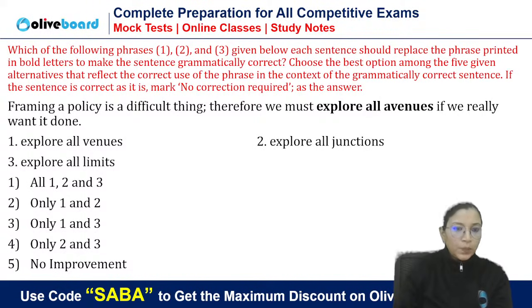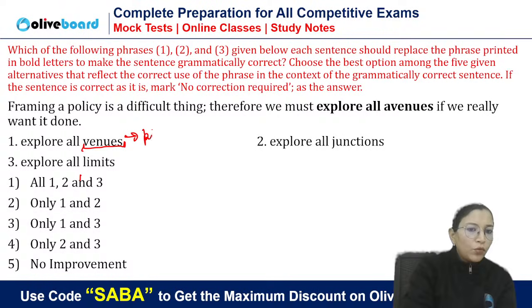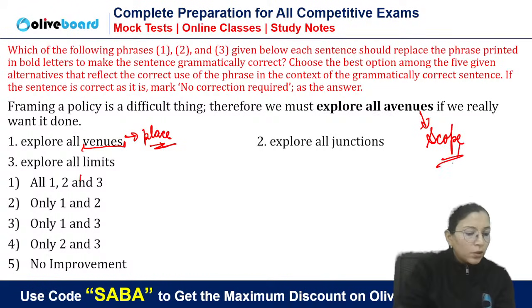Now, it is pure grammar based. Grammar based or vocab based? Tell me. Is it based on grammar or vocab? What is the meaning of venue? Venue, we decide our wedding venue. Venue basically we call to place for some event. We ask the venue of our examination. Okay. So venue is basically place. And avenue basically we call to scope. Right? Scope, party place. Yes, destination, that is venue.